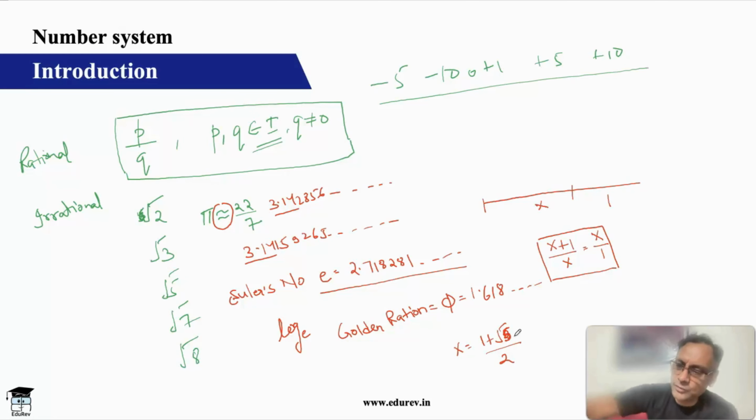And why do we call it golden ratio? Because we say aesthetically, for anything to be pleasing or beautiful, the ratio of the length to width should be 1.618. In fact, the Mona Lisa painting and so many other beautiful paintings, and in fact beautiful people, it is said that normally the length to breadth of their face is in golden ratio. Not digressing much, but these are a few very important irrational numbers that we use.